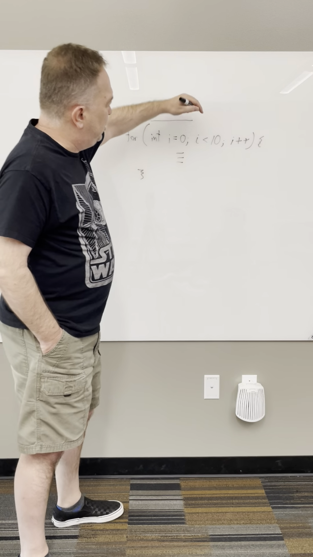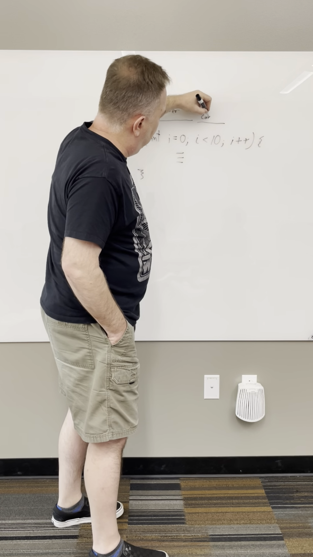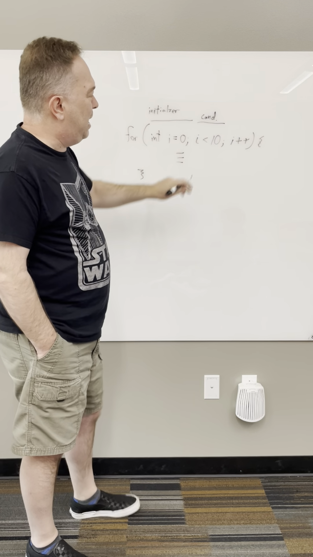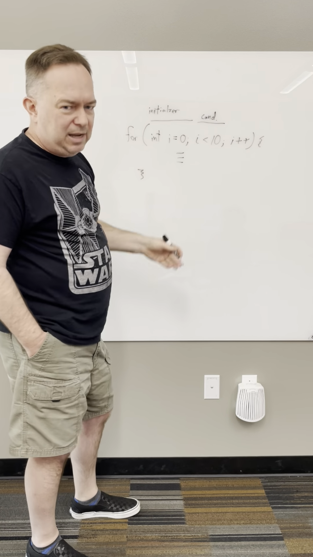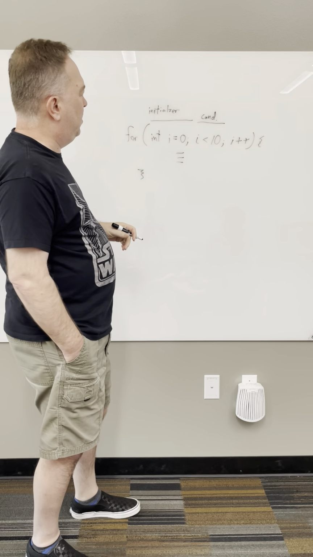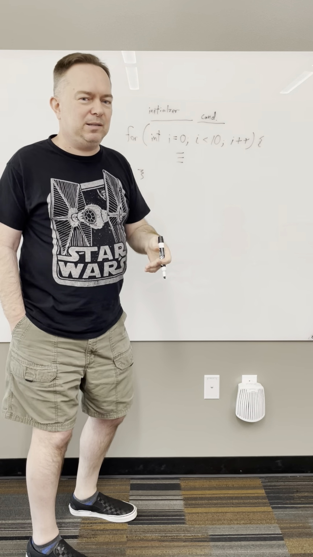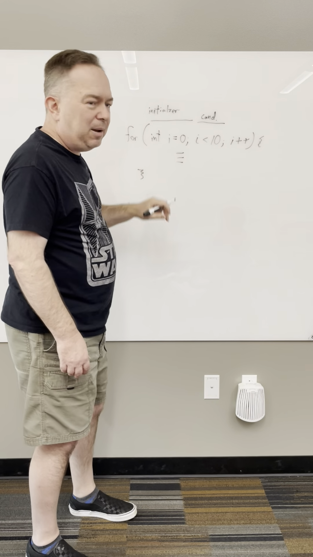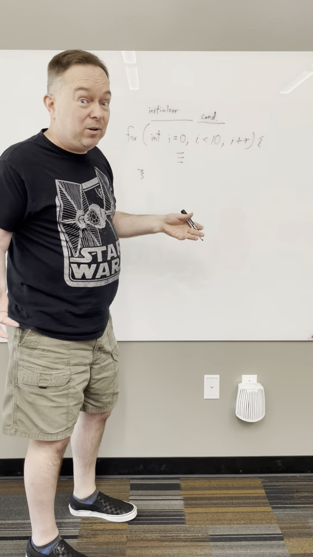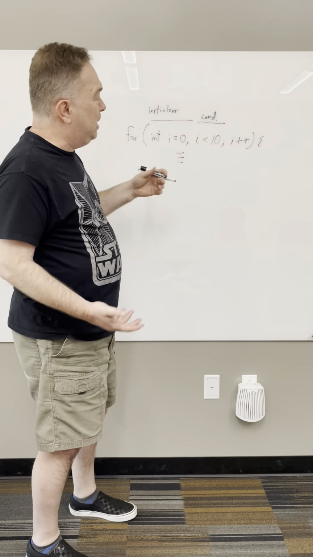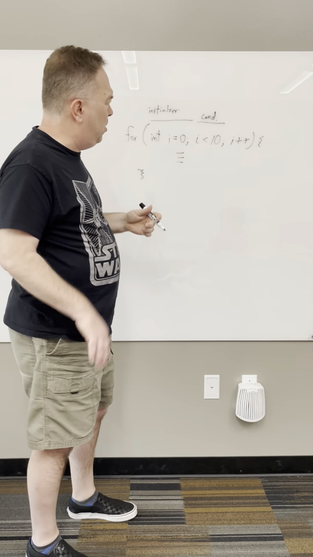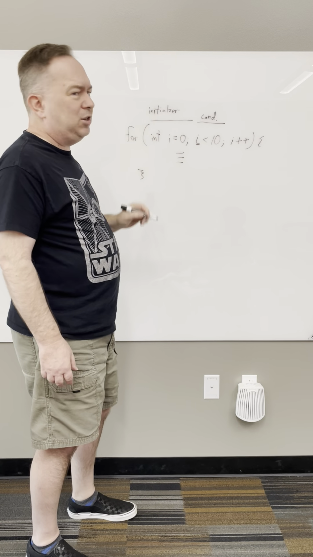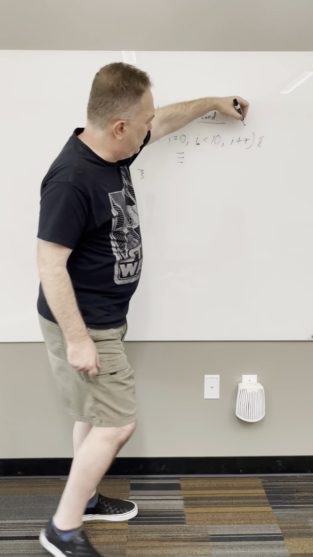And then there's a condition here. Okay, and just like the while statement, this condition has to be true for the loop to continue. Okay, now remember what we said about the while statement. If the condition doesn't change at some point in the loop, it'll go on forever, an infinite loop. So we need something that's going to change the condition. Well, this condition depends on what? It depends on i. So something has to change i. Well, how about we have this here?